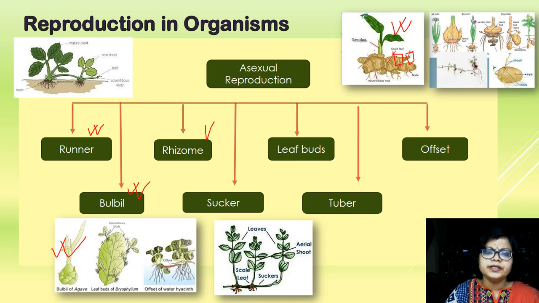Now the next one is sucker. What is that? Sucker, here from the basal part of the aerial stem, the branches develop and grow under the soil, and then once again it forms an aerial shoot, and from its lower part adventitious roots develop. So when it gets detached, it gives rise to a new plant.